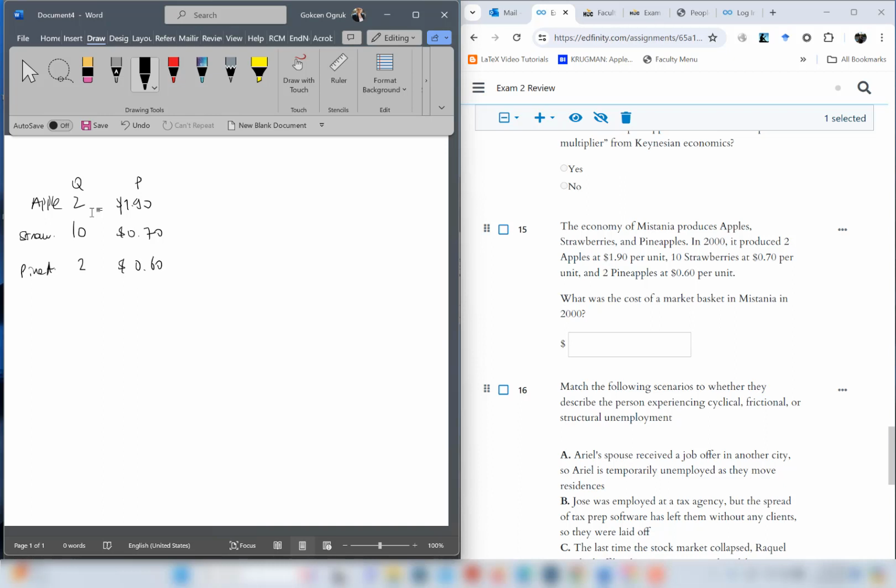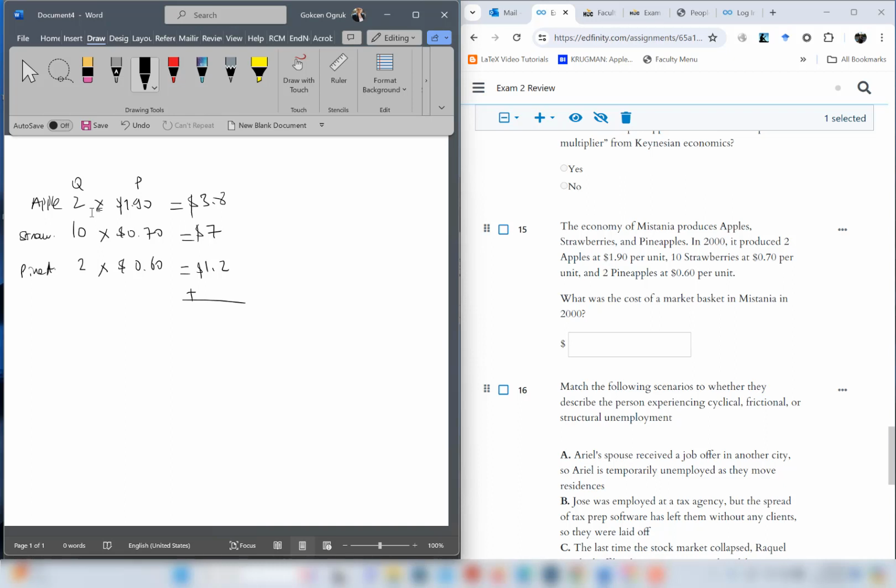So what is the cost of the basket? You're just going to calculate: if you buy 2 apples, 10 strawberries and 2 pineapples, how much do you pay? So 2 times 1.90 is the cost of apples, which is 3.8. 10 times 0.75, which is $7, is the cost of strawberries. And 2 times 0.6, $1.2, is the pineapples. If you sum all these numbers, you will find the cost of the basket.